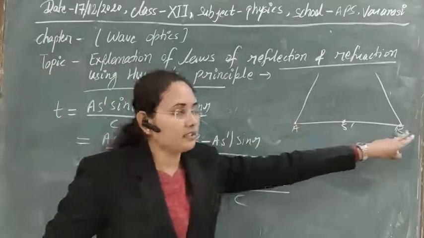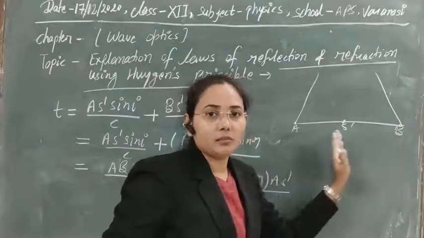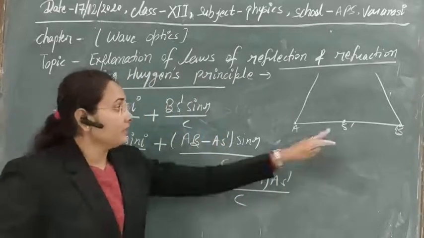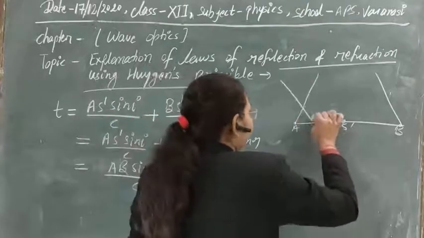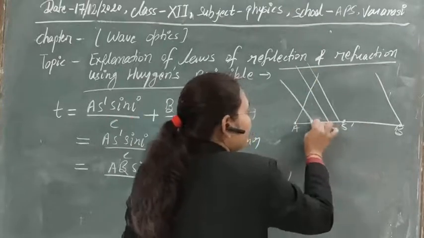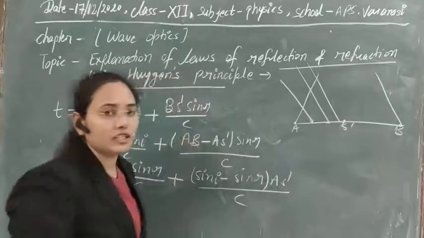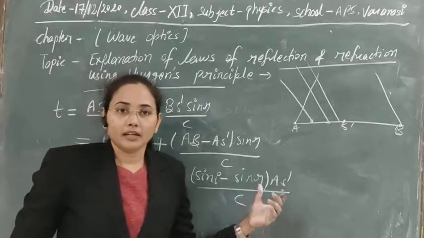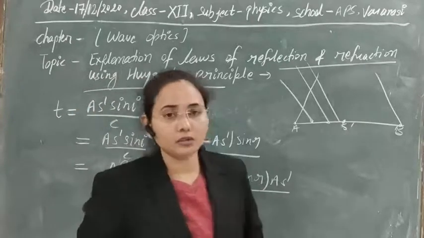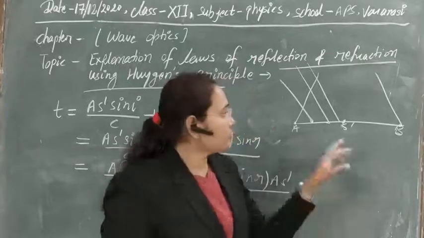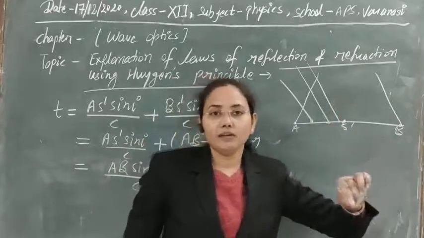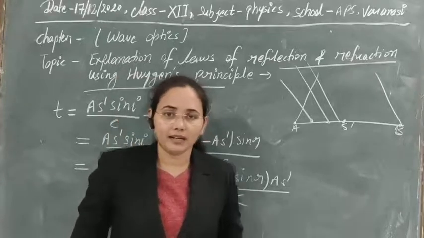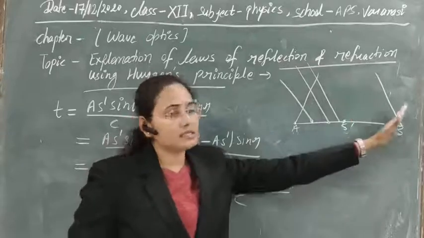So this is the fixed point, and the distance between these 2 points is fixed always for any incident wavefront or reflected wavefront, but still this point is not fixed. Light can be incident from this wavefront, and it means the value of AS dash will change, and in that case obviously the time will change. But we know that whenever light is reaching the incident wavefront or reflected wavefront, for all light waves the time will be same, otherwise their phase will be different. The concept of wavefront will change automatically, so we cannot draw that as the wavefront.